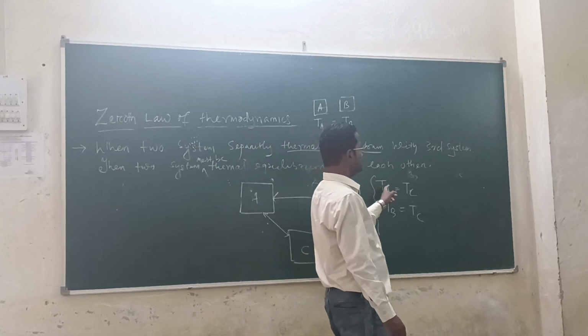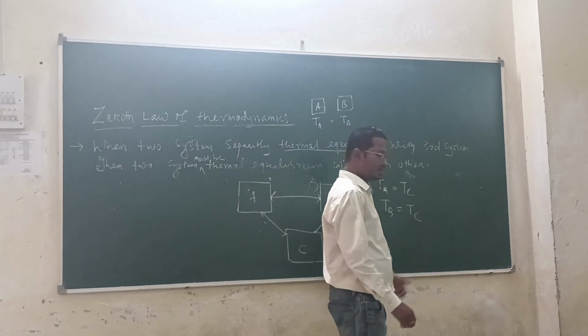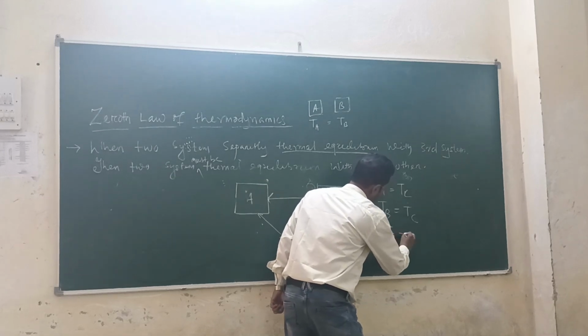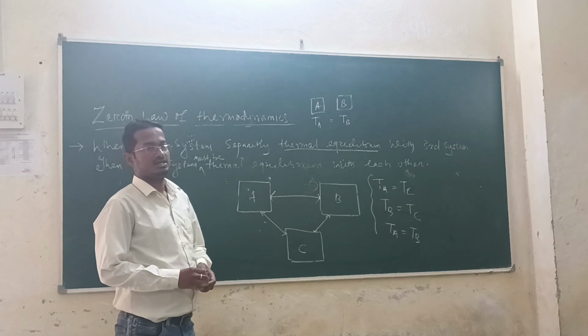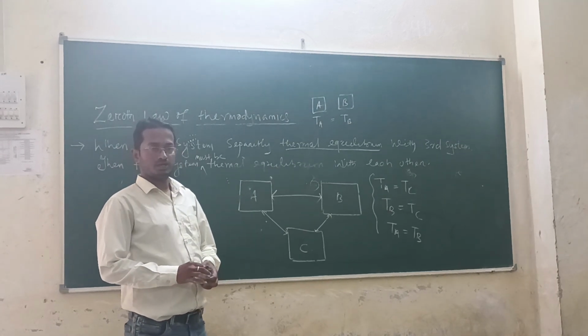If TA is equal to TC and TB is equal to TC, then TA is equal to TB. This is called the zeroth law of thermodynamics.